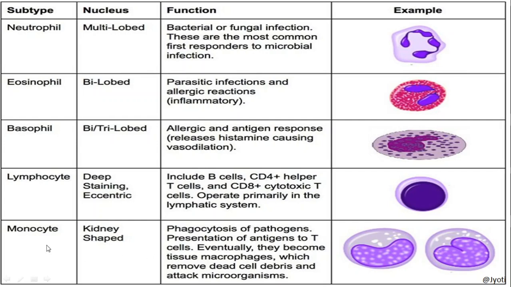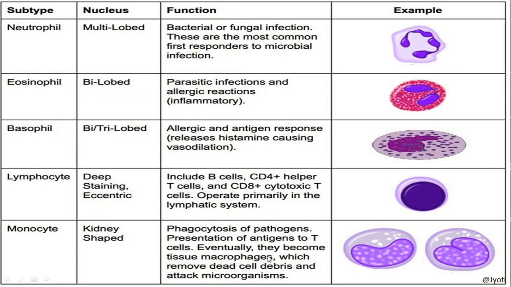Whenever any pathogen enters into the body, the monocyte first tries to engulf those pathogens, and if pathogens remain, they are presented to the T cells, and eventually the monocytes become tissue macrophages.